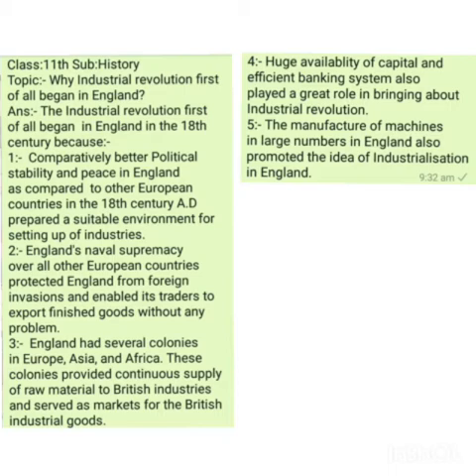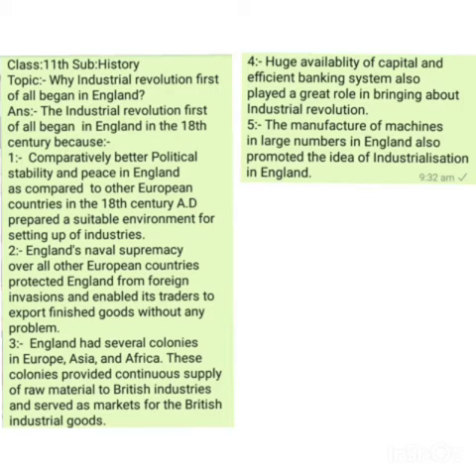So, on the one hand, the colonies provided continuous supply of raw material to England. On the other hand, the same colonies served as the ready market for the finished machine-made goods produced by England in different industries in huge quantities.